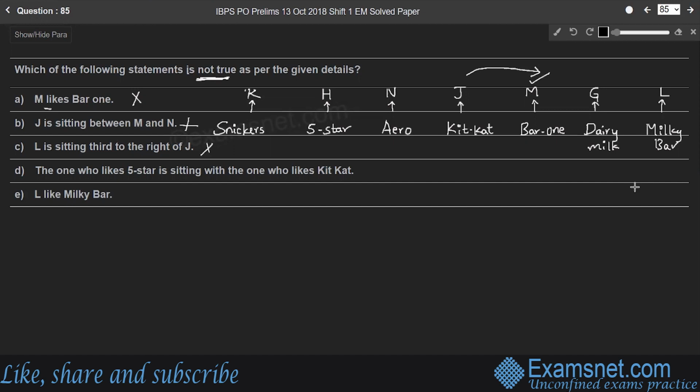The fourth one, the one who likes 5-Star is sitting with the one who likes Kit Kat. The one who likes 5-Star is H, right? So that is a wrong statement, because the one who likes 5-Star is sitting with the one who likes either Snickers or Arrow, not Kit Kat. Therefore, it is a wrong statement which is not true, so we have to consider the fourth option. Whereas the fifth one, L likes Milky Bar, is a correct statement, so no need to consider the fifth one.